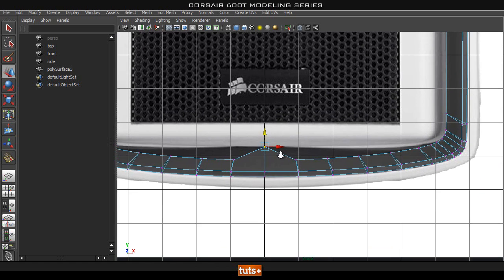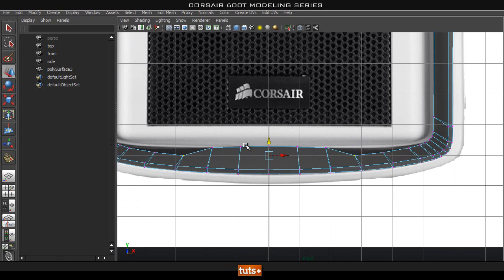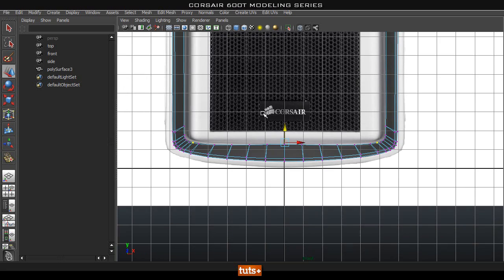But now we're going to go ahead and do the same thing on the bottom. So let's go ahead and move these two, select them two, and let's go ahead and keep moving these verts up, and it's just going to take a little bit of time to get these looking right. Okay. Alright, so that looks pretty good. We could go ahead and move these two up as well a little bit. I mean, no one is really going to notice, but oh well.